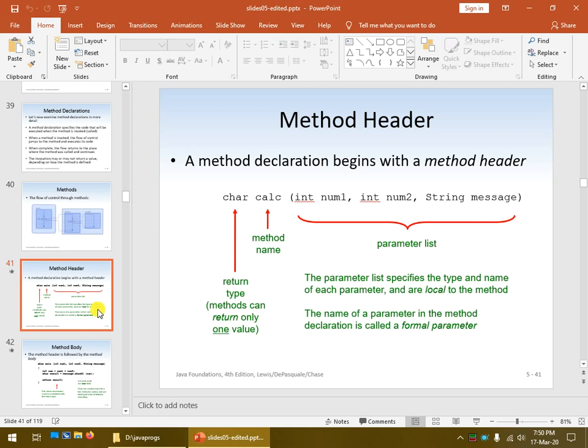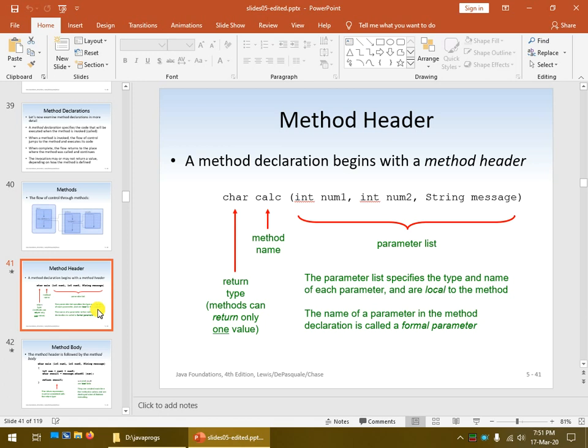Some methods don't have any parameters. So for example, the scan.nextInt, you don't give it anything. It's supposed to return back to you. So the nextInt takes no parameters. Print, on the other hand, you can pass into it a string, you can pass into it an integer or a char, or practically anything. Or don't pass anything. And if you don't give anything to print or println, pretty much nothing shows up on the screen, except println puts a new line. So every method does its own special thing.